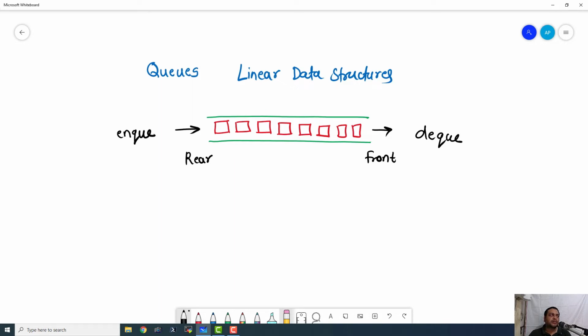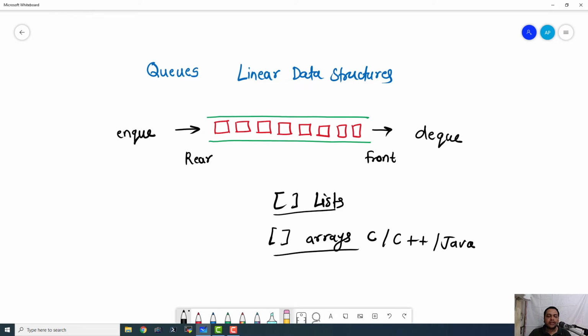Now programming languages support this sort of behavior using lists in Python or arrays in C and C++ and even Java. Okay, so we can use these data structures, lists and arrays, to implement our own queue in all these programming languages. Now this is a simple queue. There are even many variations of this queue. So here we can take the data out from front and we can insert the data from rear.